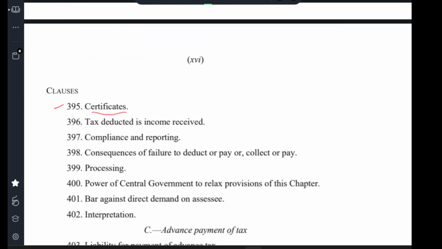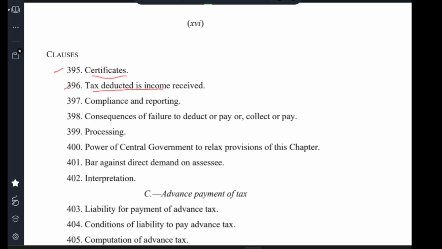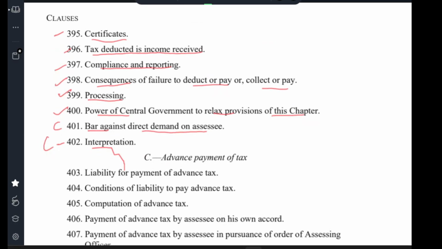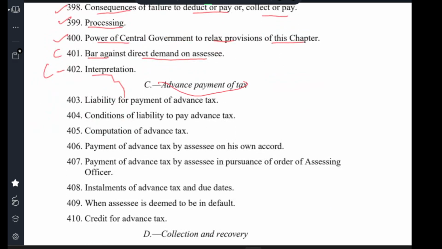Clause 395, certificate. Clause 396, tax deducted on income received. Clause 397, complaints and reporting. Clause 398, consequence of failure to deduct and pay tax and collected tax. Clause 399, proceeding. Clause 400, power of central government to relax provision of the chapter. Clause 401, bar against direct demand on assessee. Clause 402, interpretation. Advance payment of tax.